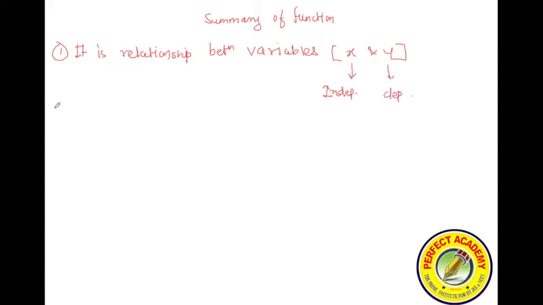But you can even have x as dependent and y as independent. It's possible. You have the function y is equal to f of x where x is independent and y is dependent. You can also have x as a function of y where y is independent and x is dependent. Independent variable values you can choose freely, and based on those values the dependent variable will change.